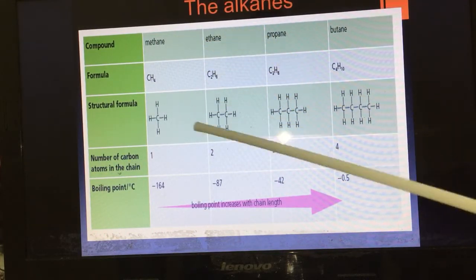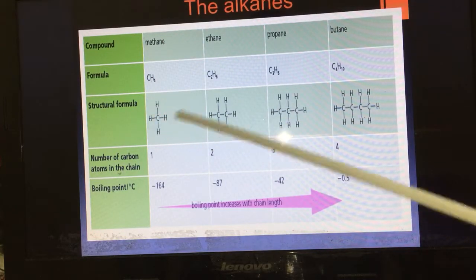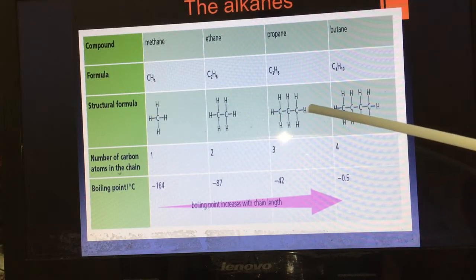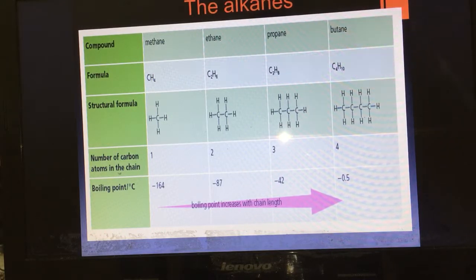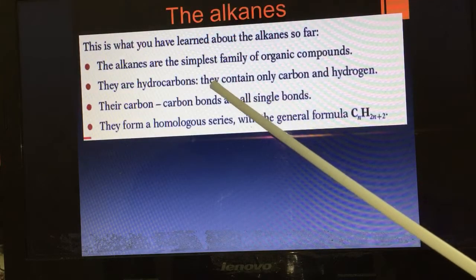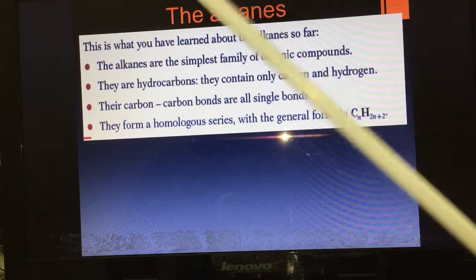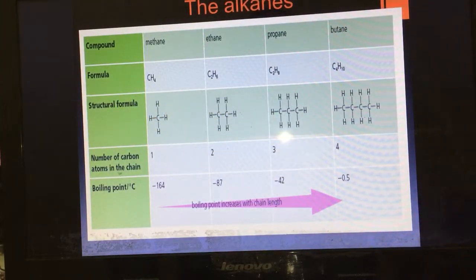In methane or ethane or propane or butane, you have only carbon and hydrogen. So alkanes are hydrocarbons. Why? Because they contain only carbon and hydrogen alone.